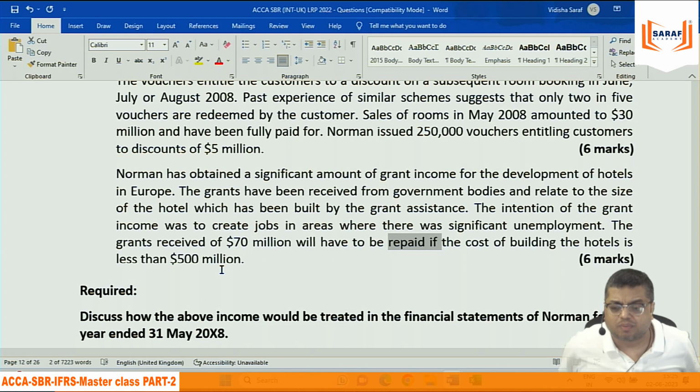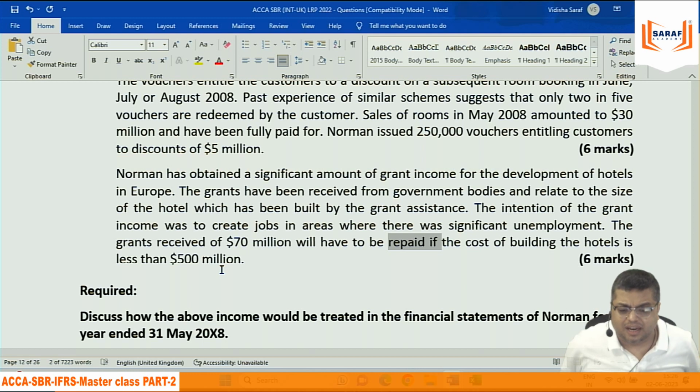Here it may be revenue because of creation of jobs, but it is based on the value of the property development, so it is not properly clear whether it is revenue or capital grant. Looking like capital grant because the first point relates to development of the hotel, and if the development is not within this range, then in that case refund arises, so it is looking like a capital grant.